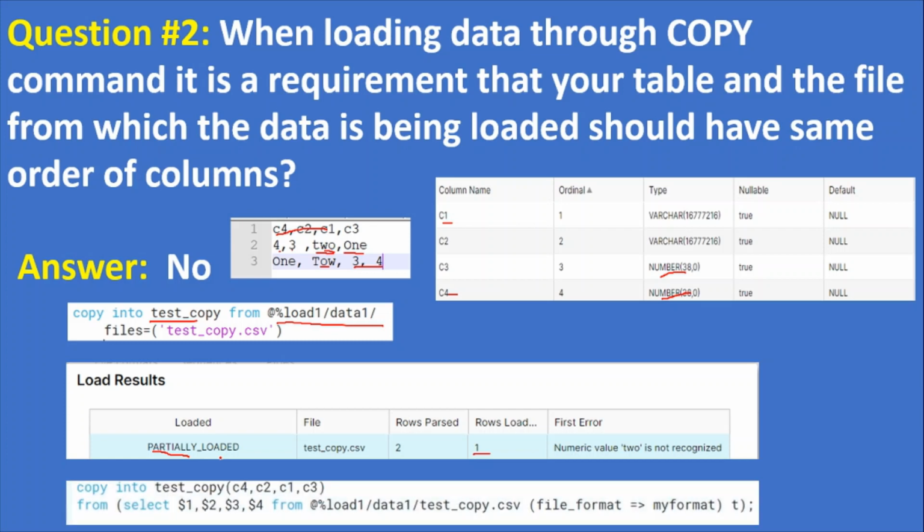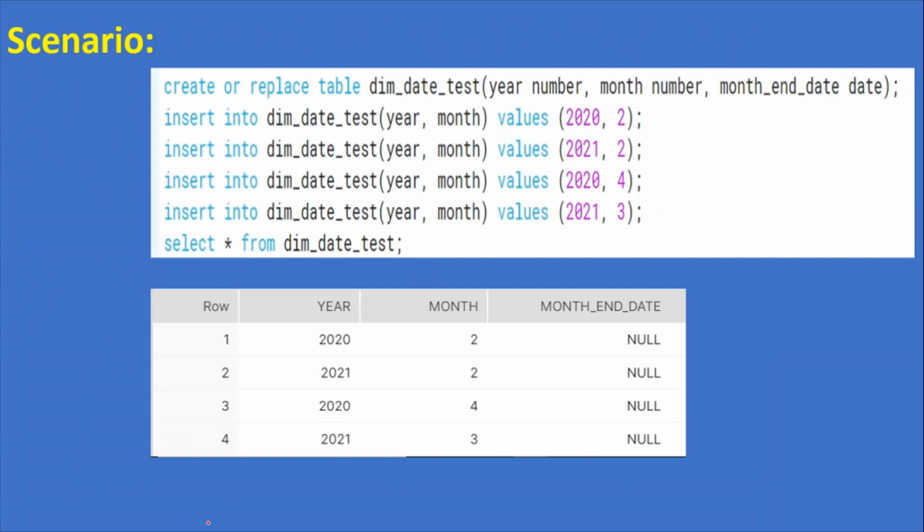To avoid this, you can do it like this: copy into test, and you can specify the column names over here in any order irrespective of your table. This is like our insert statement. From, you can read in any order here also. Here I have mentioned $1, $2, $3, $4. You can mention whatever you want, in reverse order. First you can read the fourth column, like $4. So this is okay. The order, or the number of columns, is not mandatory to be equal.